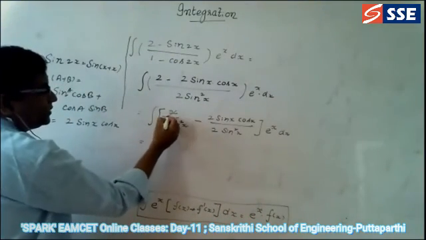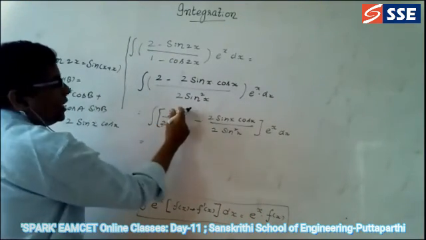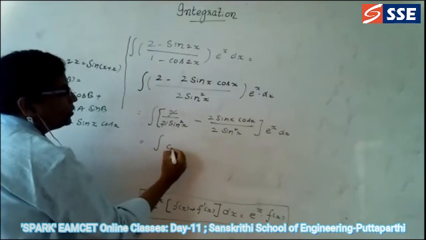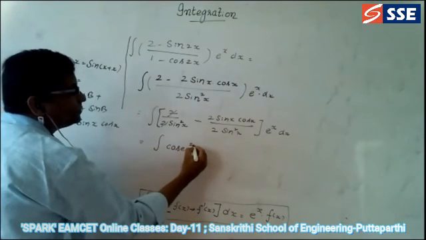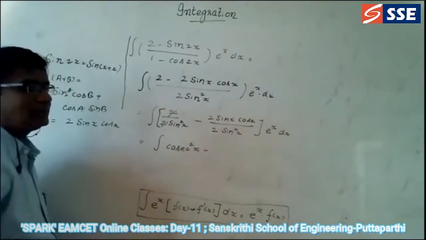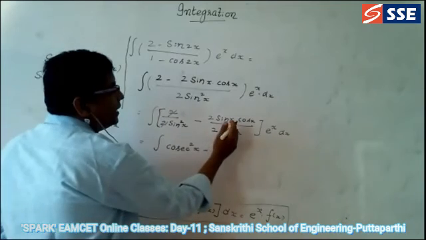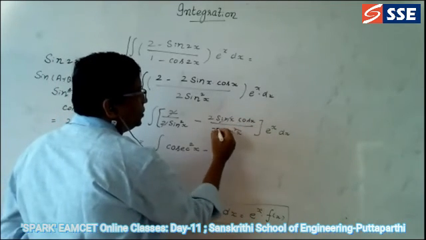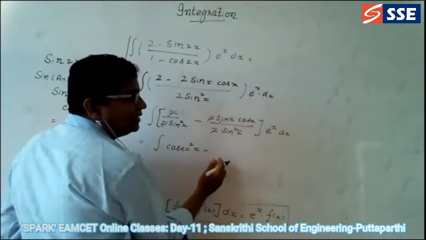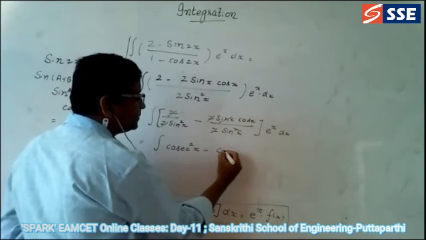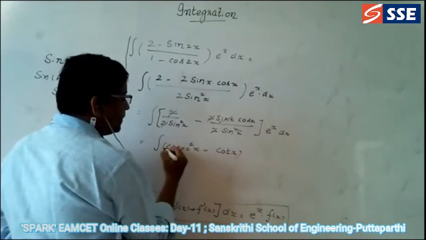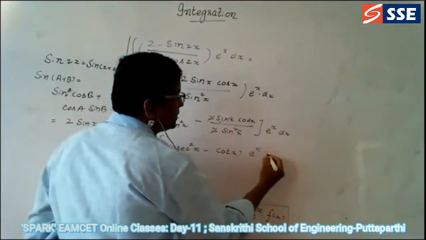Now we can go for this. 2 gets cancelled. 1 by sin square is equal to, we know that, cosecant square x, minus, sin x gets cancelled, 2 gets cancelled, cos by sin is cot x, into e power x dx.